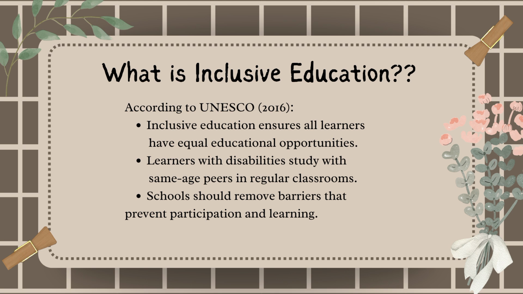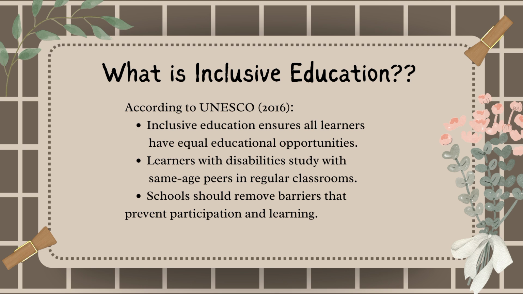What is inclusive education? According to UNESCO 2016, inclusive education ensures all learners have equal educational opportunities, and learners with disabilities study with same-age peers in regular classrooms. And schools should remove barriers that prevent participation and learning.